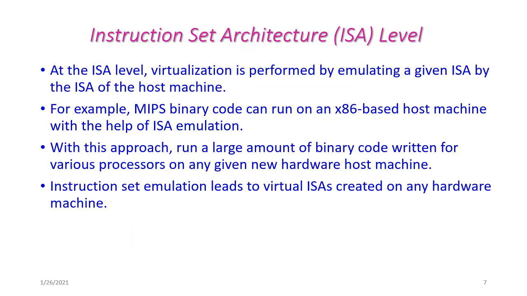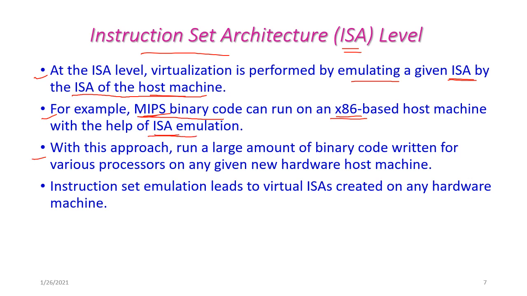The first one is instruction set architecture level, that is ISA level. In this level, virtualization is performed by emulating a given ISA, that is instruction set architecture, by the ISA of the host machine. For example, the MIPS binary code, MIPS meaning million instructions per second, can run on an x86 based host machine with the help of ISA emulation.